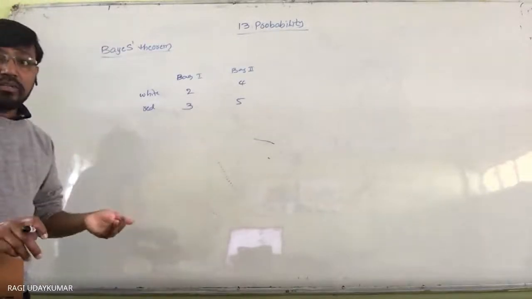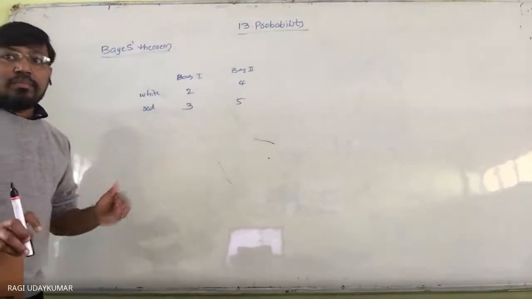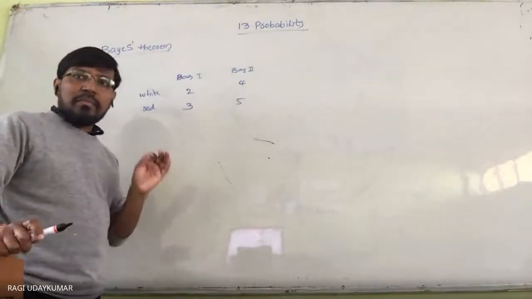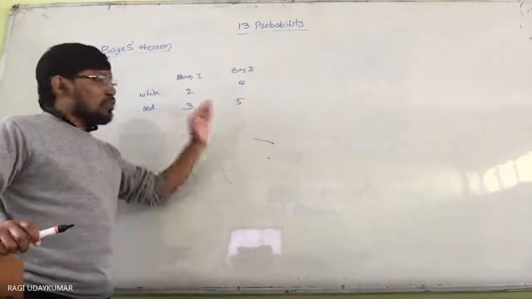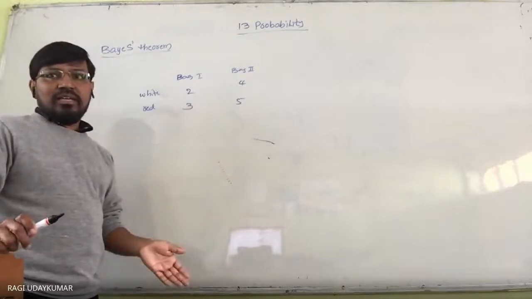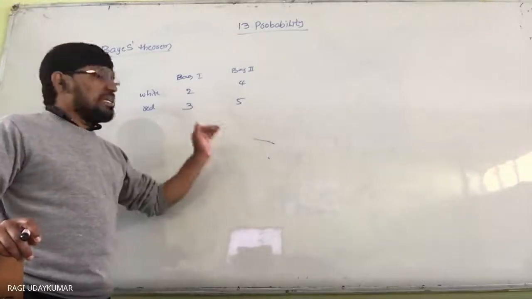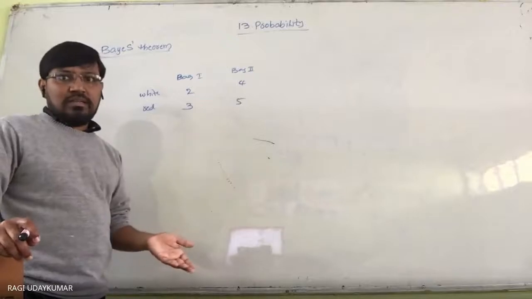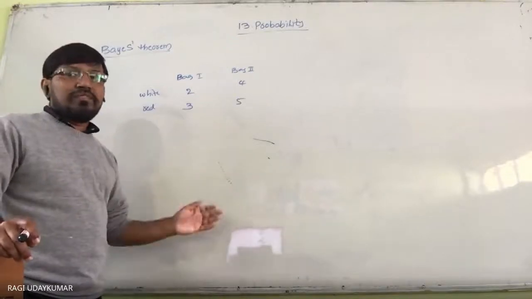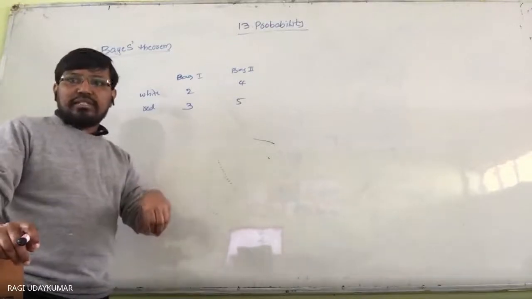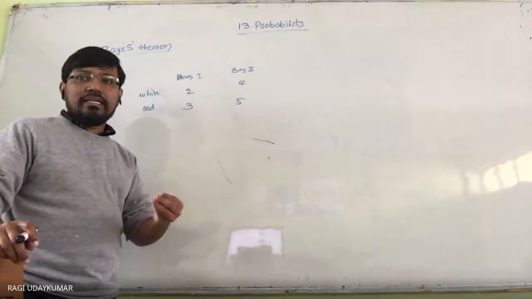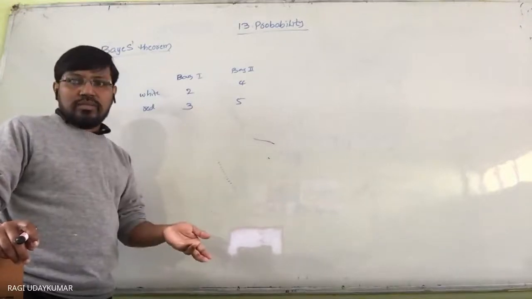But can we find the probability that the ball was drawn from a particular bag, bag two or bag one, if the color of the ball is given to you? That is the reverse: we have to find the reverse probability of bag two being selected when an event has occurred which is known to us.